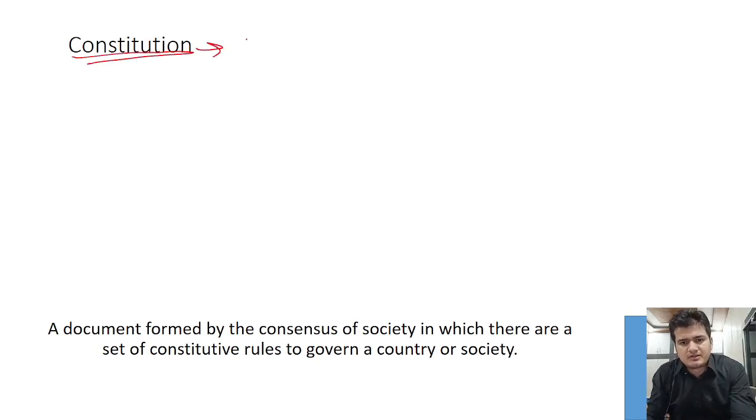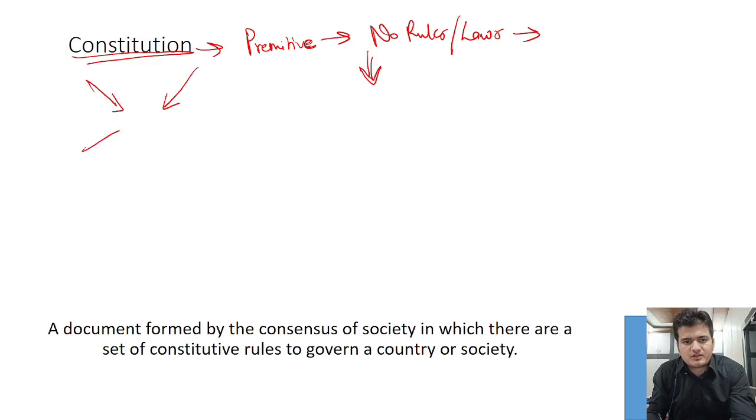So students, earlier when humans were primitive, there were no rules or laws. Anybody could do anything. There was no government, no police, nothing. But by the time humans evolved and came together, started to live and work together, they formed something called society. And this resulted in the formation of kingdoms or empires.